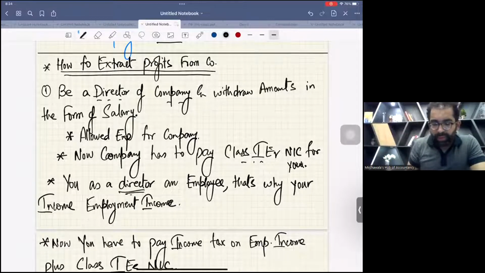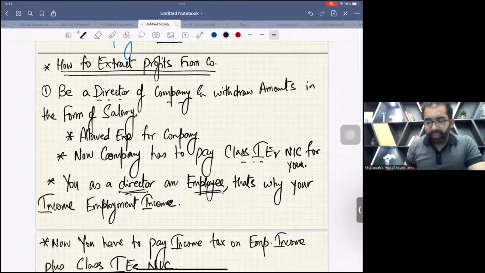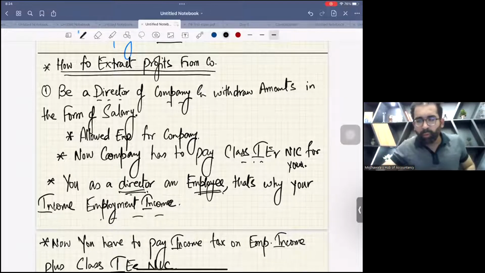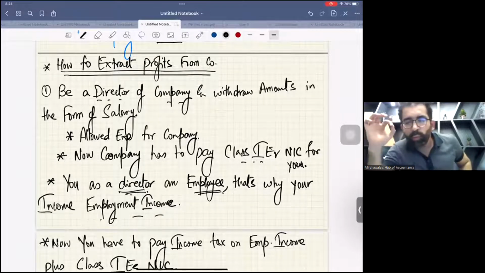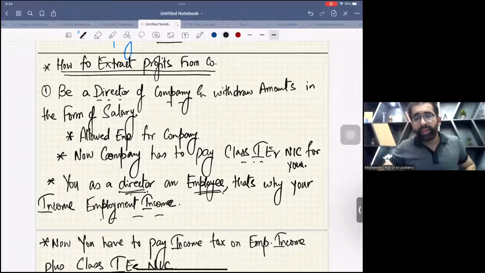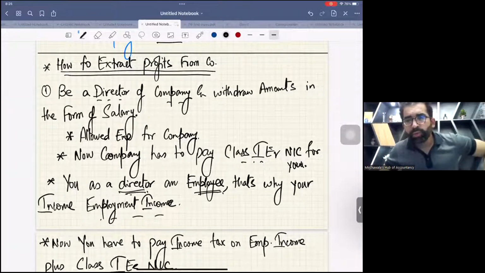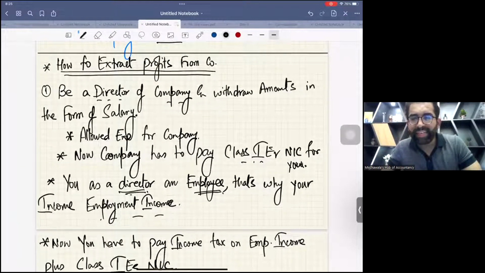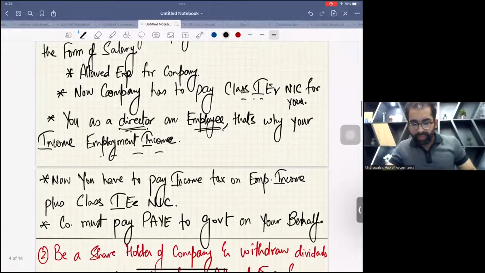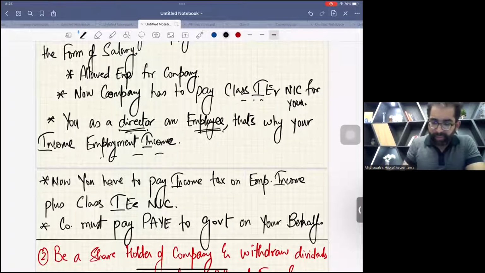Now come to you. Now you, as a director, are an employee. That's why your income is employment income. Whatever salary you are receiving from the company as a director, that is employment income for you. And you all know, for an individual, employment income is a non-saving income. So now as an employee, you have to pay income tax.